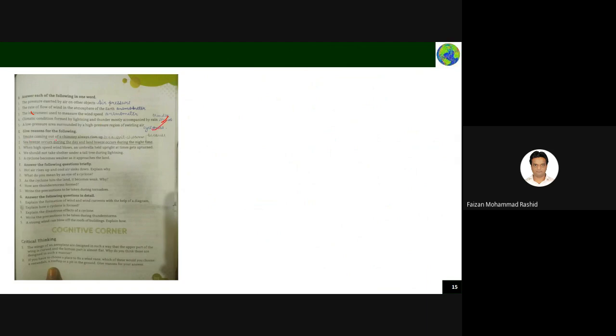Okay, smoke coming out of the chimney always rises up. This is because the heated air always rises up. Sea breeze occurs during the day and land breeze occurs during the night. Why? Just assume that this is the land area and this is the sea where you have water.